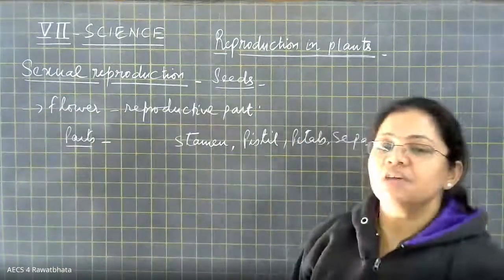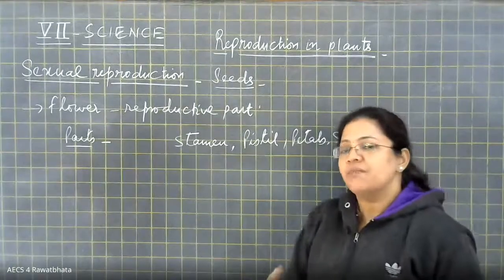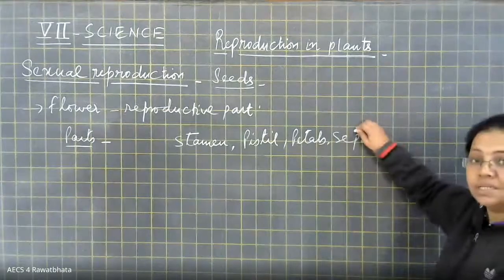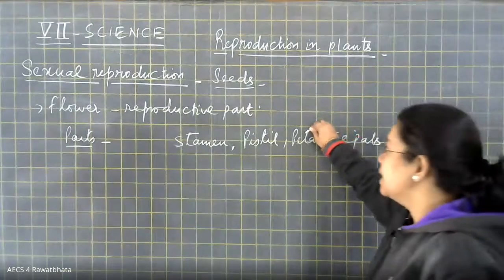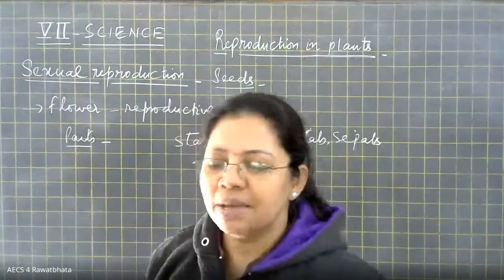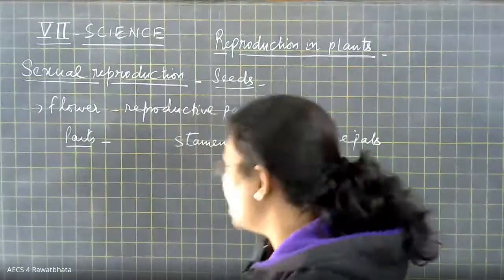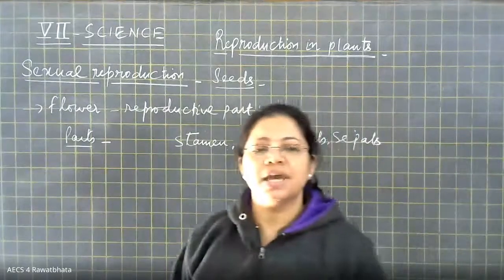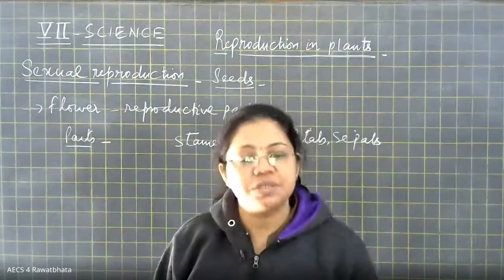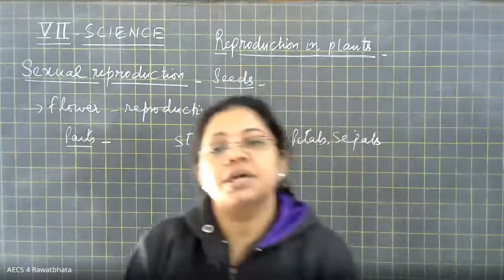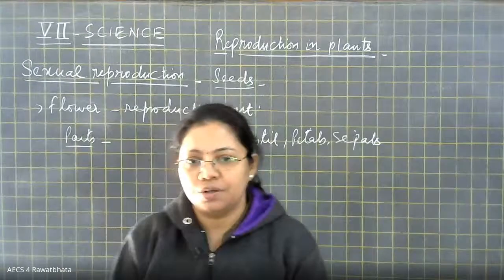So if you move on in order, if you have a flower in your hand, we move in the order. First we have sepals, then petals, then stamen or pistil. Sepals are greenish in color like leaves, and they protect the inner floral parts in their floral budding stage, right?